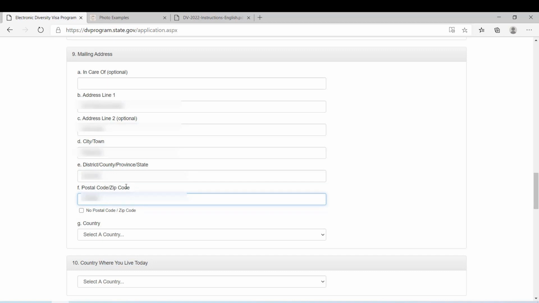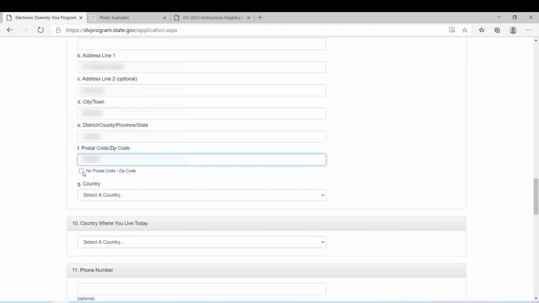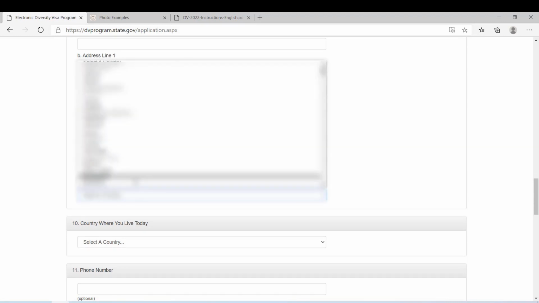If you don't know your postal code, just search your city, it will give you your postal code. Since I know my postal code, I'm going to try that. And the country,